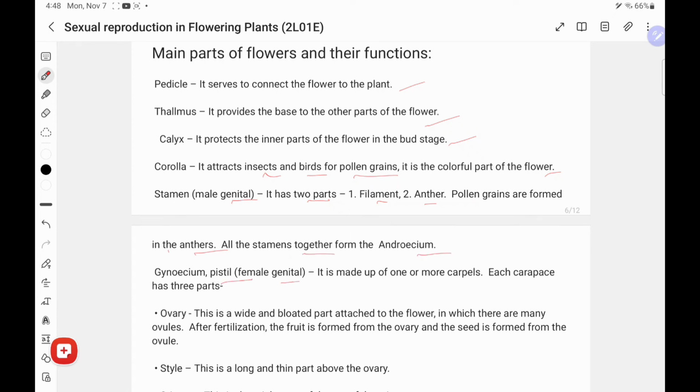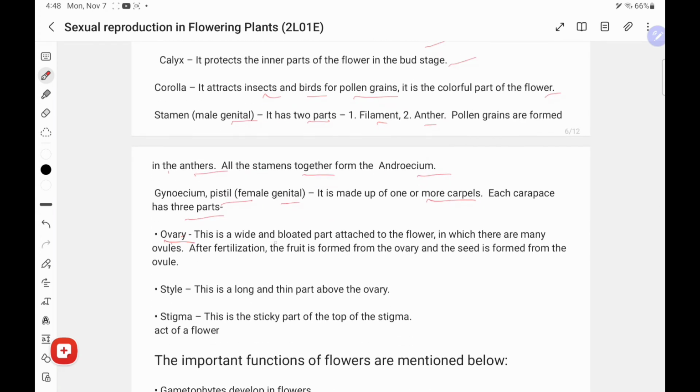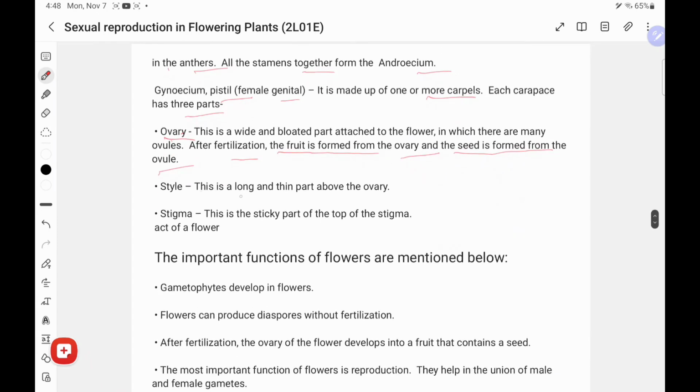Gynoecium, the pistil, the female part, is made up of one or more carpels. Each carpel has three parts. The ovary is a swollen part attached to the flower, in which there are ovules. After fertilization, the fruit is formed from the ovary and the seed from the ovules. The style is a long and thin part above the ovary. The stigma is the sticky part at the top, which receives pollen.